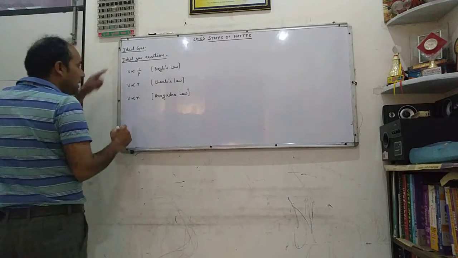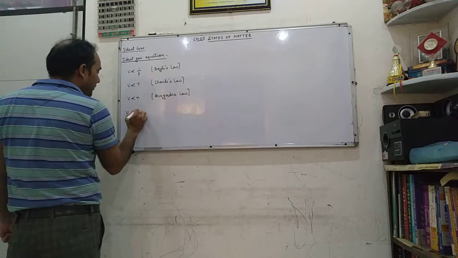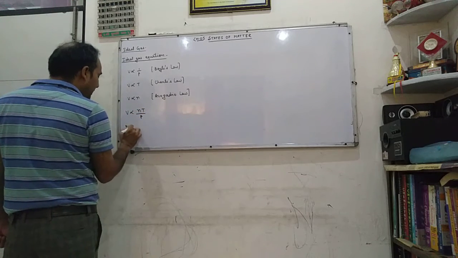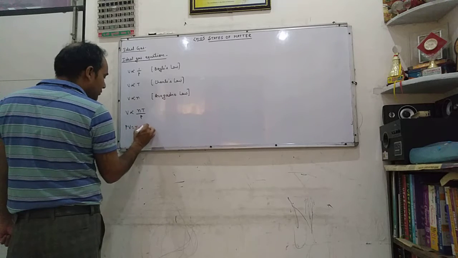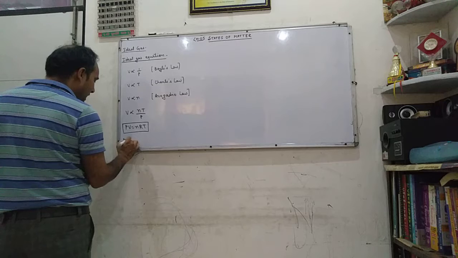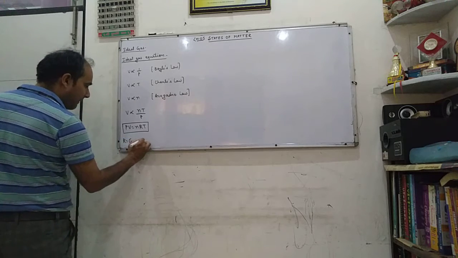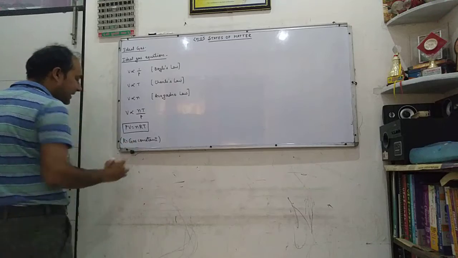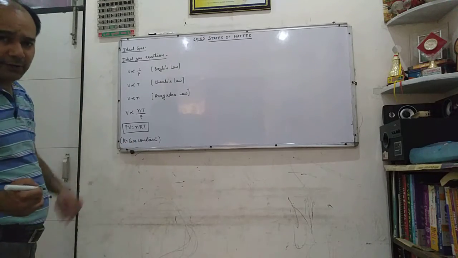number of molecules. Now on merging these three relations, we get V directly proportional to nT upon P, or we can write it in this manner: PV = nRT. It is the ideal gas equation. Here R is the universal gas constant. There are different values of R